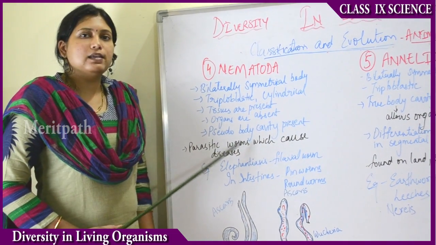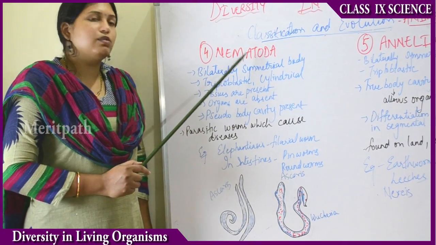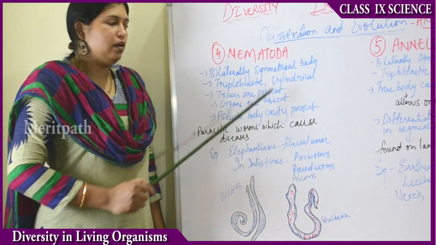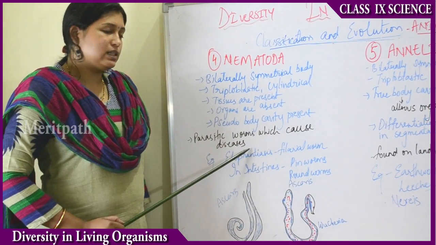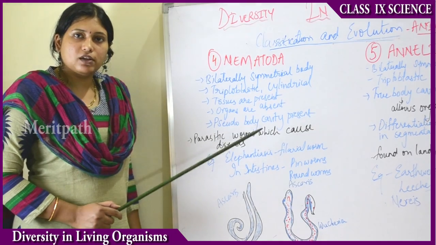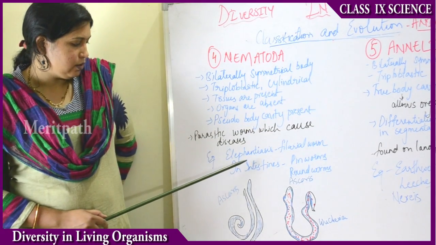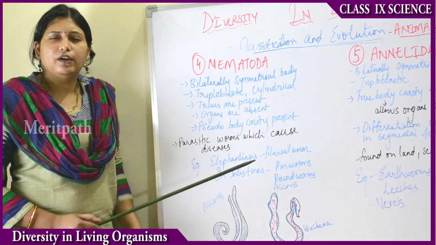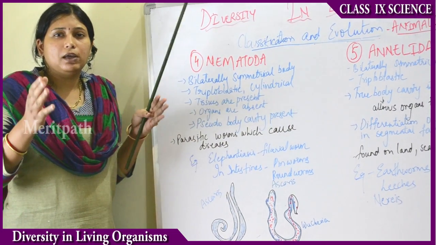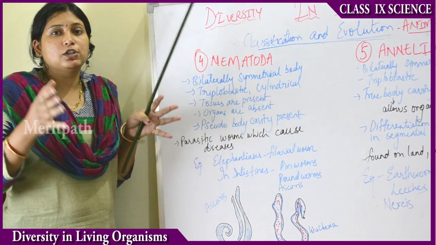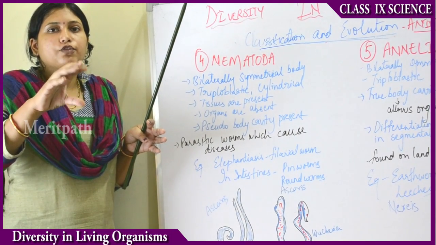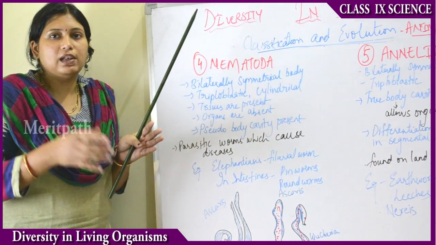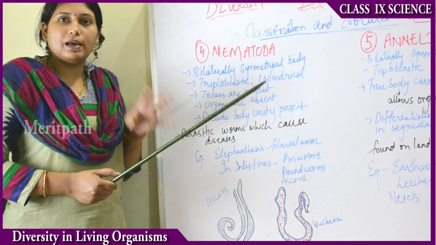Then these are parasitic worms. Organisms which come under Nematoda are parasitic worms which cause diseases. These are worms which are responsible for causing diseases. So what, filarial worm causes elephantiasis. Elephantiasis means the leg becomes very much swollen and very fat with layers of fat over it and lots of swelling will be there. They say a filarial worm has bitten them.